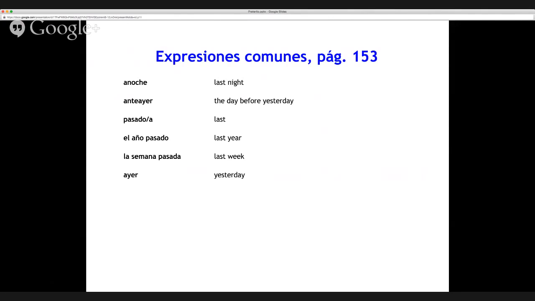Then we have ayer, which you've already seen, yesterday. De repente, great expression. Suddenly something happened. Desde, hasta. Una vez. Dos veces. Ya, already. Great vocab for the pretérito, so make sure you include these expressions in your vocab study at this point.